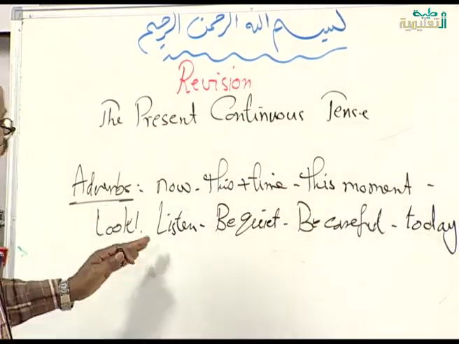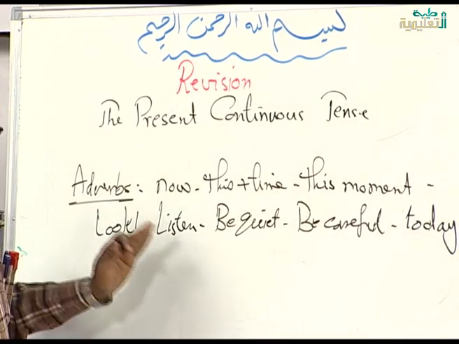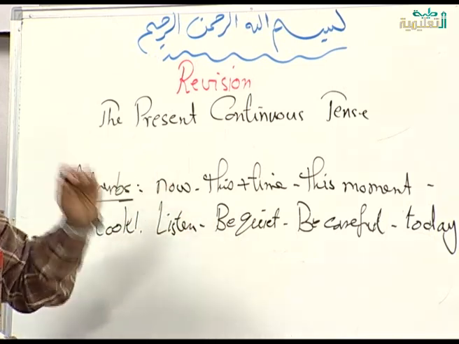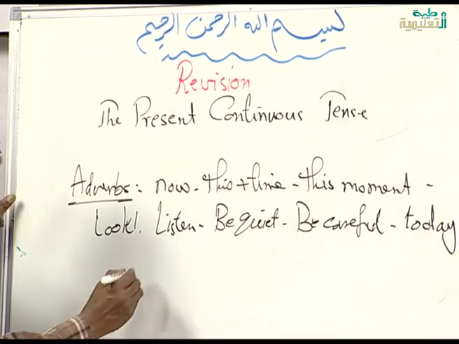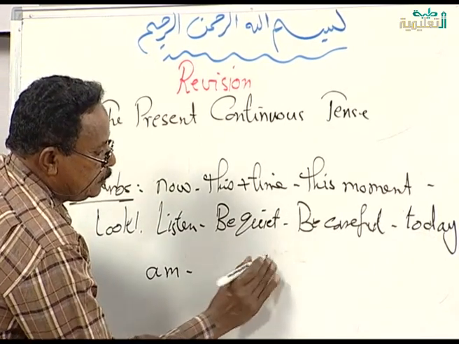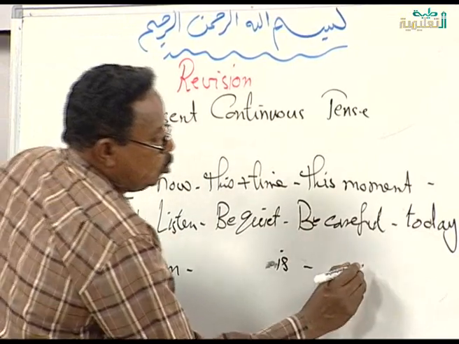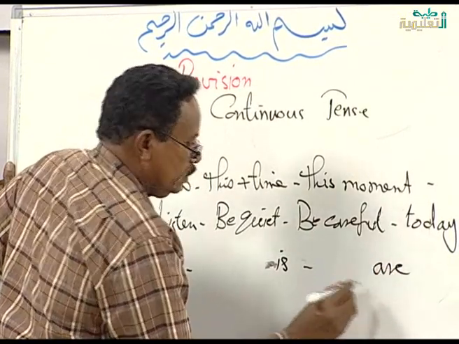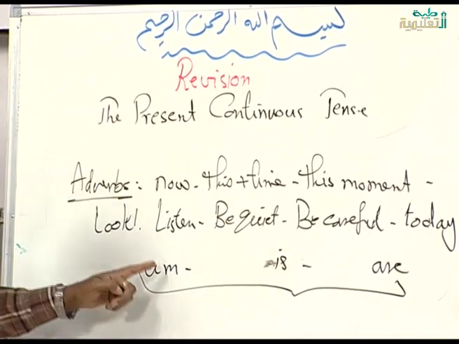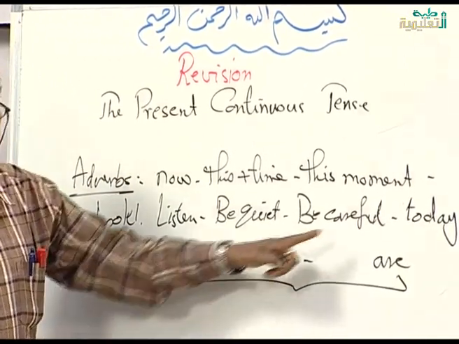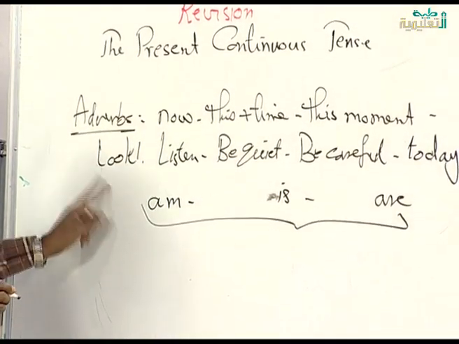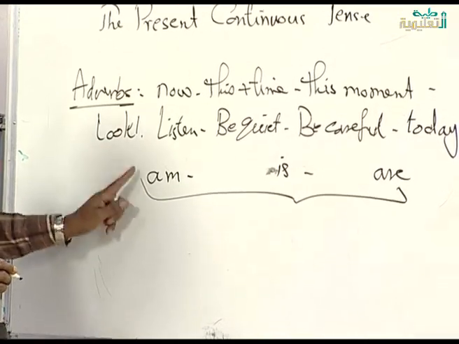How can we use the present continuous tense? In the present continuous tense, we said that before the verb there are three words: am, or is, or are. Each verb in the present continuous has before it either am, or is, or are. Always before am is I. I say I am. I am teaching you English now.